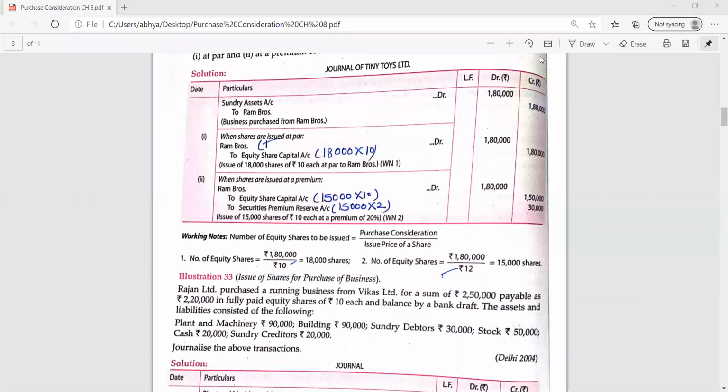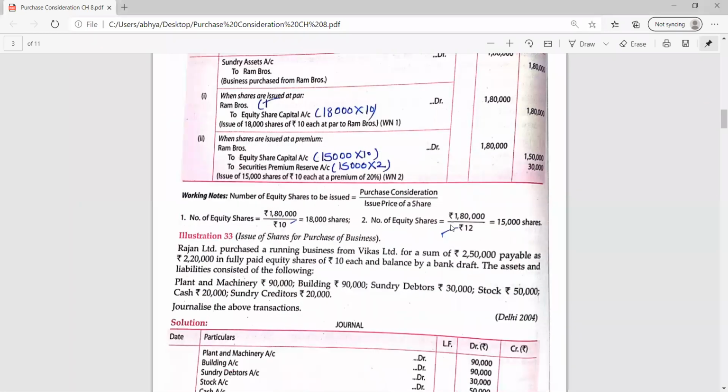Speak up. Good morning, Tushar. Start with the first entry. Have you done? Yes, ma'am. Okay, tell me the first entry. Sundry assets, sundry creditors to Vikas Limited. Sundry creditors will be debited. Please, credited. Okay, so tell me the complete entry. Sundry assets debit to sundry creditors to Vikas Limited.